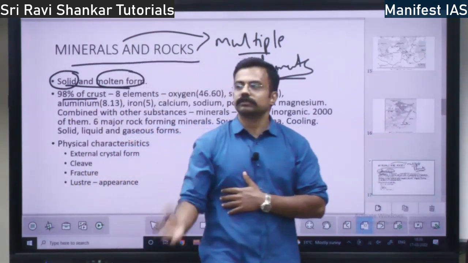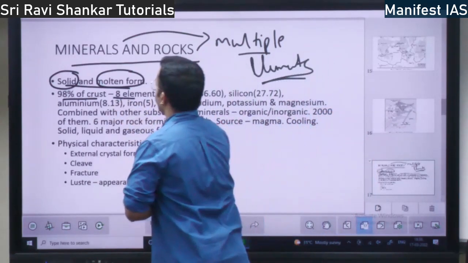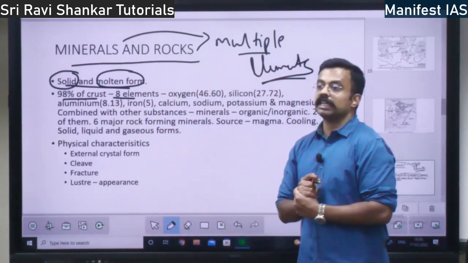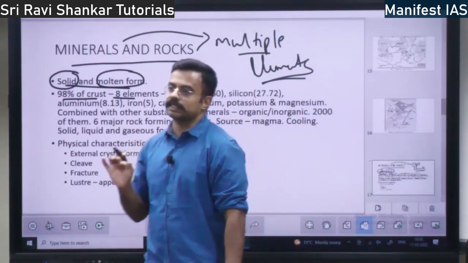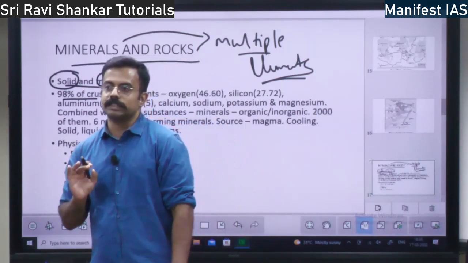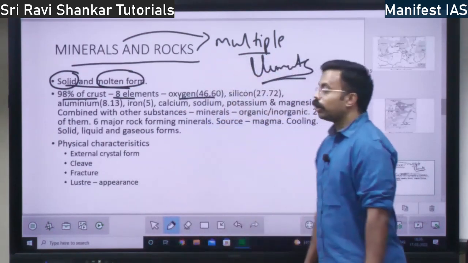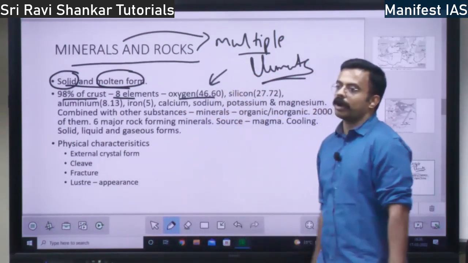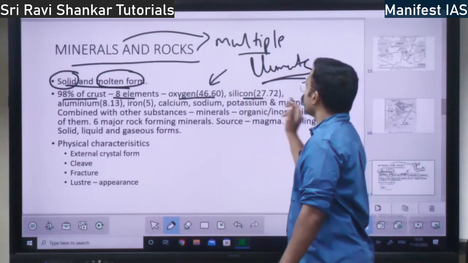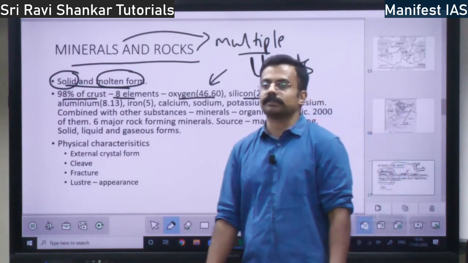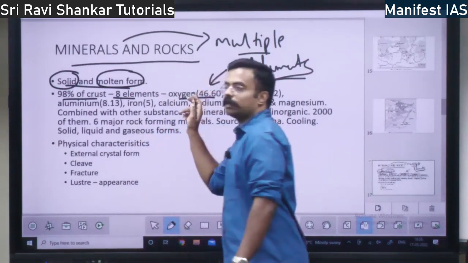98% of the Earth's crust consists of just 8 elements. They will ask you which element has the highest number, so you should know these elements. The topmost element is oxygen, which makes up 46.60%. Silicon makes up 27.72%.